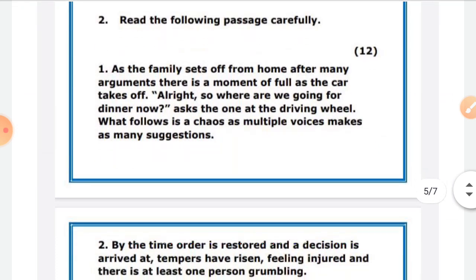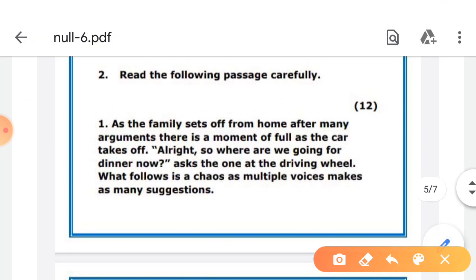Next is a discursive passage. So here again a passage is written: a family sets off home after many arguments. So just catch the words which you know, which you think are important, like argument. There is a moment of fool as the car takes off. So they are going in a car. All together we are going for dinner. So they are going for what? Dinner. These are the catchwords that you can already understand when you are reading once.